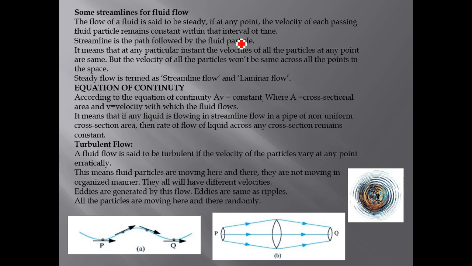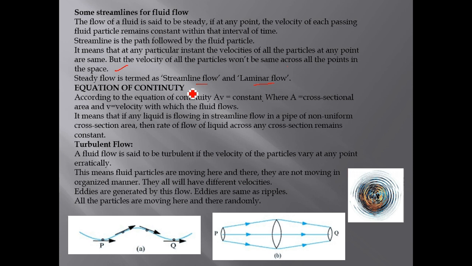Streamline or steady fluid flow: the flow of a fluid is said to be steady if at any point the velocity of each passing fluid particle remains constant within the interval of time. Streamline is the path followed by the fluid particle. It means that at any particular instant the velocity of particles at any point is the same, but the velocity of all the particles would not be the same across all points in space. Steady flow is also known as streamline flow or laminar flow.